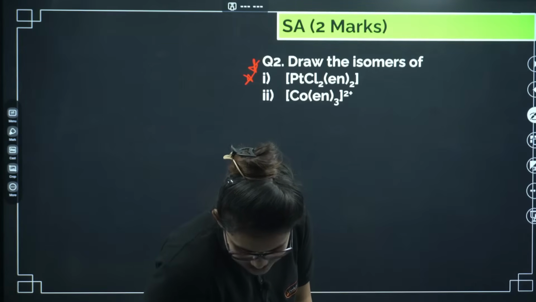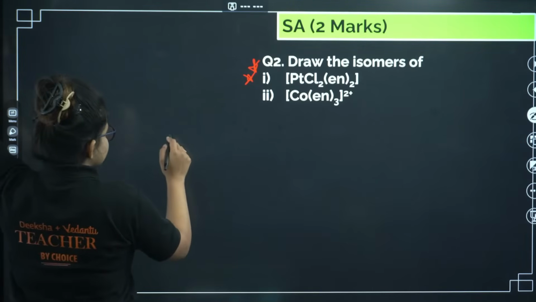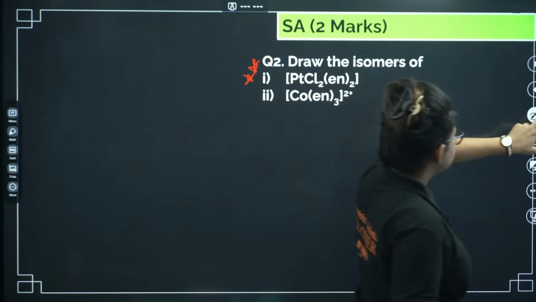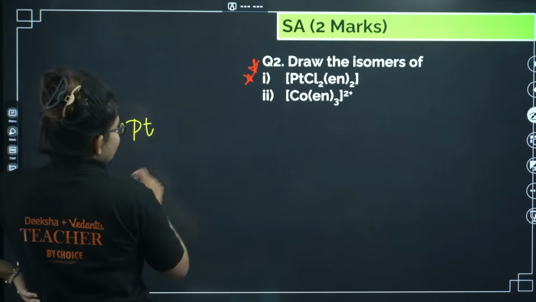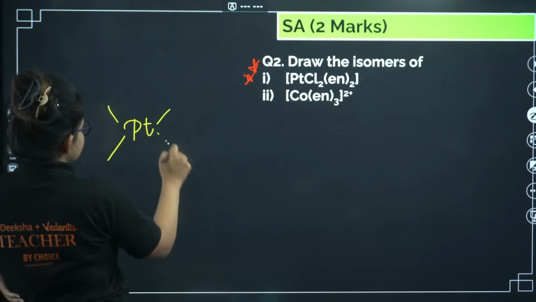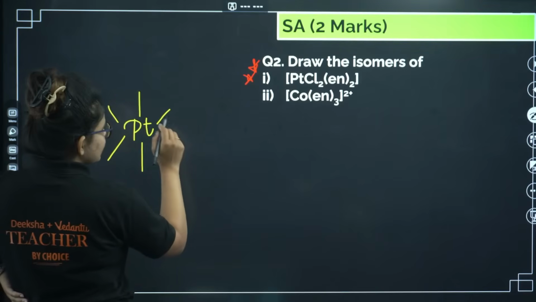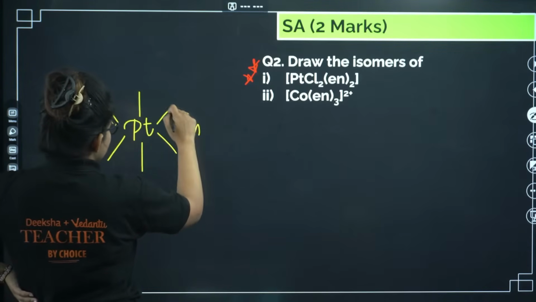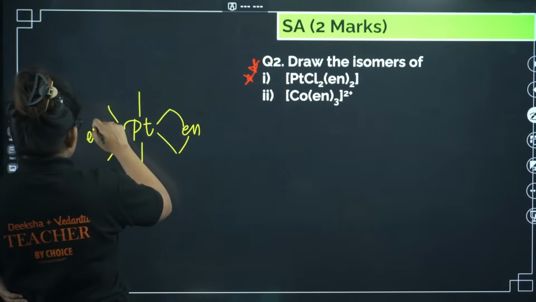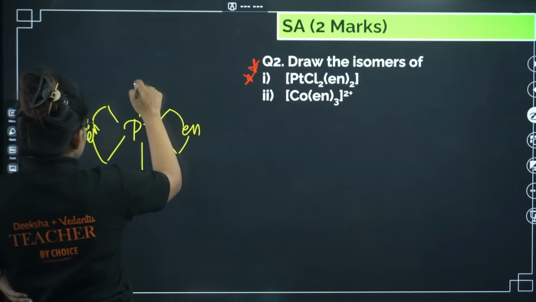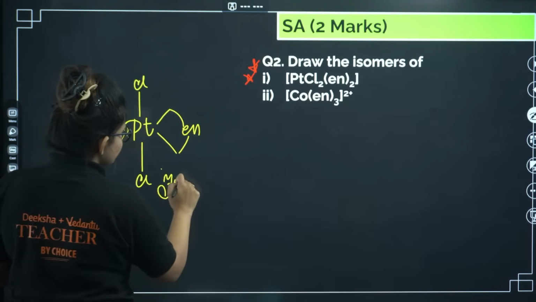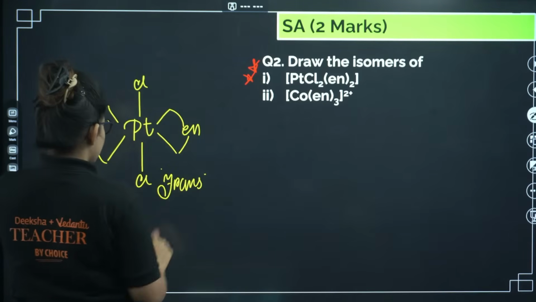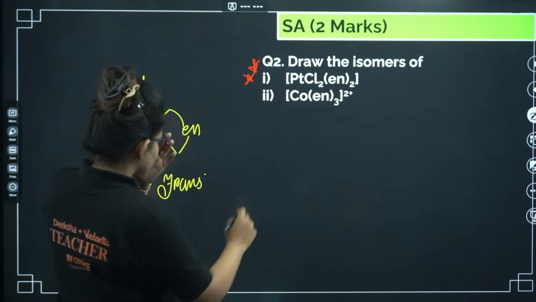Okay, so let's draw the structure. Let me just change the ink. So platinum, let's draw it. First we will draw the trans, because trans is optically inactive. Cl, this is your trans. You can see symmetry elements are passing through it, so it is optically inactive. Now I will draw the cis.